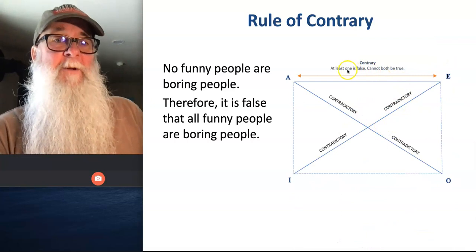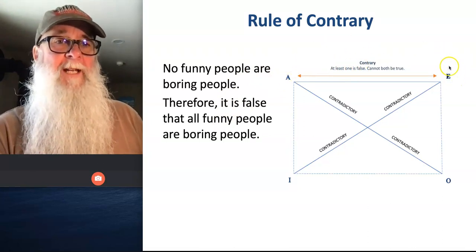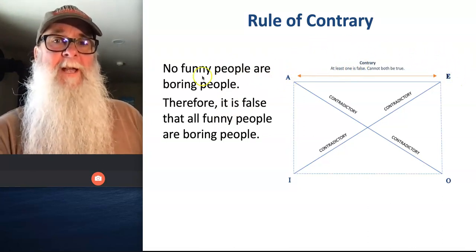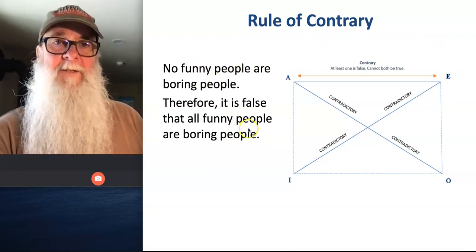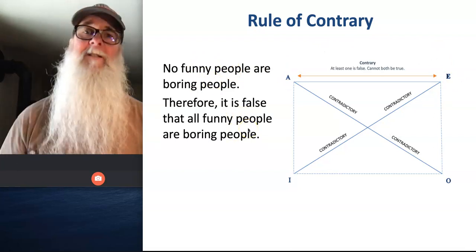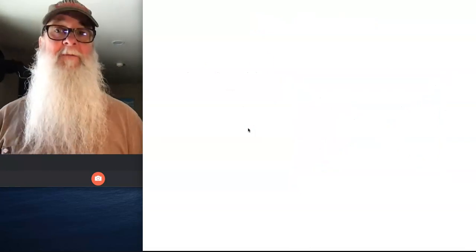But the rule of contraries from the Aristotelian standpoint says at least one of these corresponding statements has to be false. They can't both be true. And so if we assume this premise statement is true, the conclusion has to be false. And that's exactly what it says. And that tells us that this argument is valid from the Aristotelian standpoint by the rule of contraries.